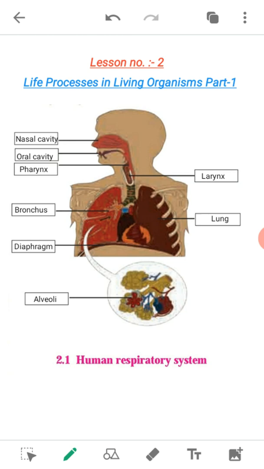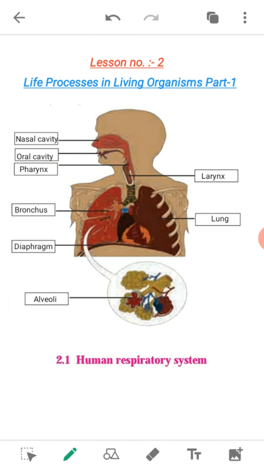In respiration at cellular level, foodstuffs are oxidized either with or without the help of oxygen. Depending upon the availability of oxygen, respiration is of two types: aerobic respiration and anaerobic respiration. With oxygen is aerobic respiration and without oxygen is anaerobic respiration. Aerobic respiration takes place in the presence of oxygen and anaerobic respiration occurs in the absence of oxygen.